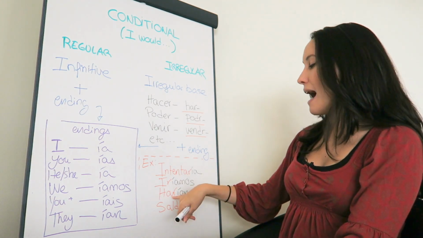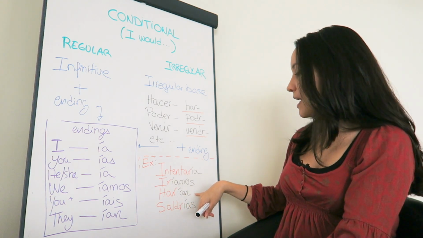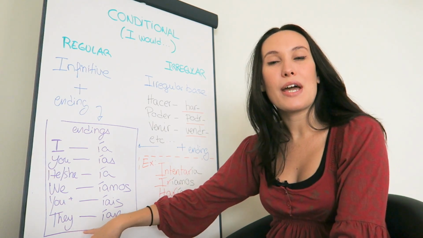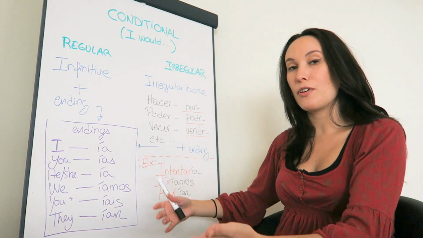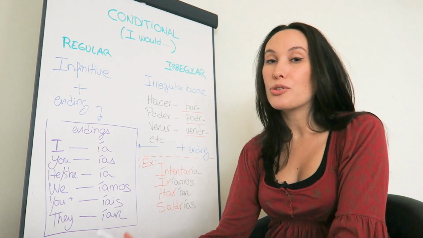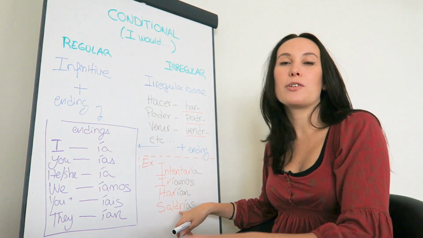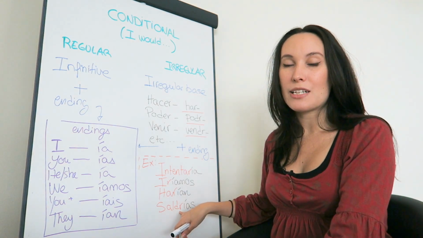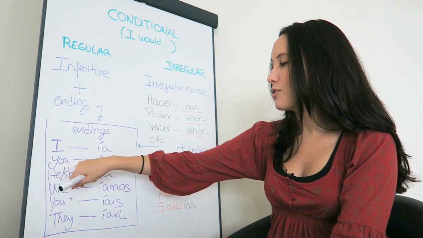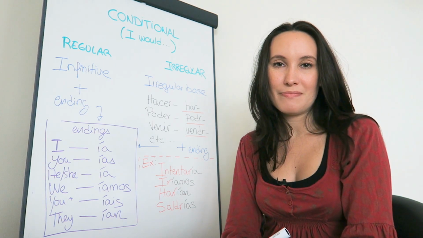We have har, which comes from hacer, to do or to make, and I'm using ían, the they form, to finish that off. So harían, putting it together, they would do or they would make. Another one is saldr, which is not here, but it's on the grid. So saldr comes from salir, to go out. And finishing that off with ías, the you form. Saldrías, you would go out.